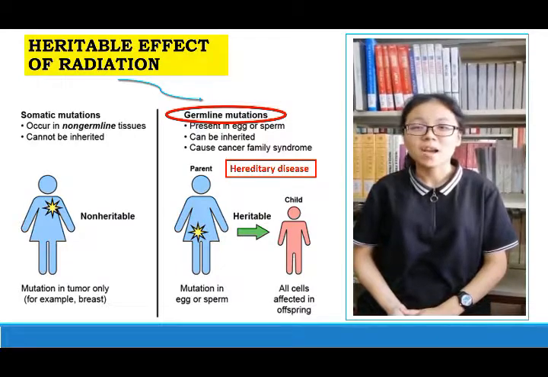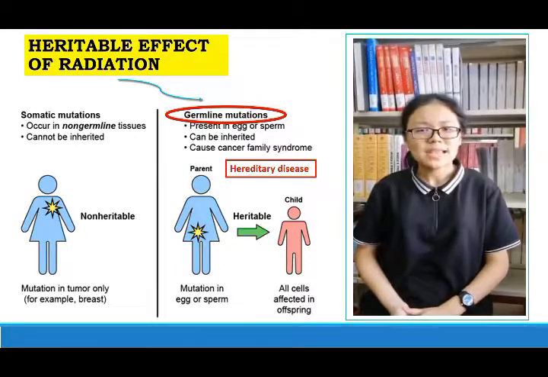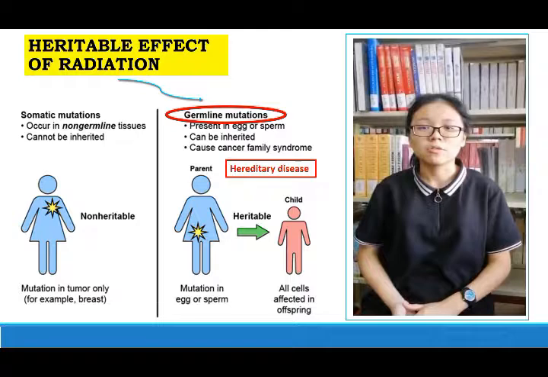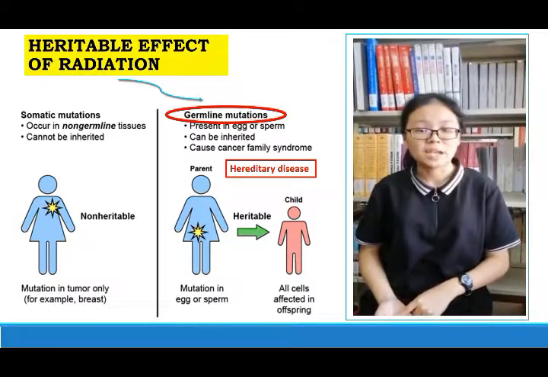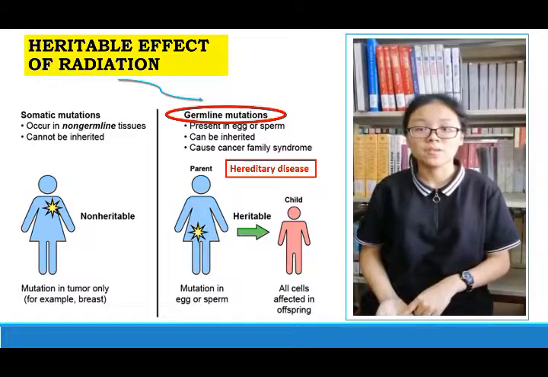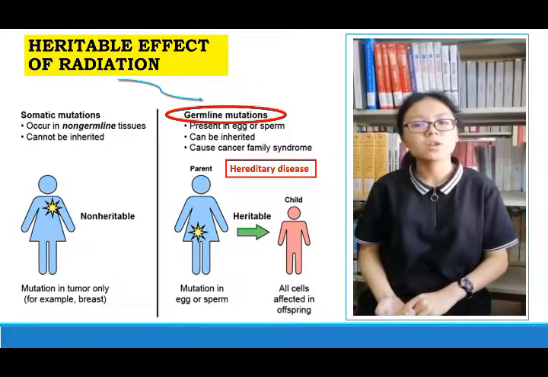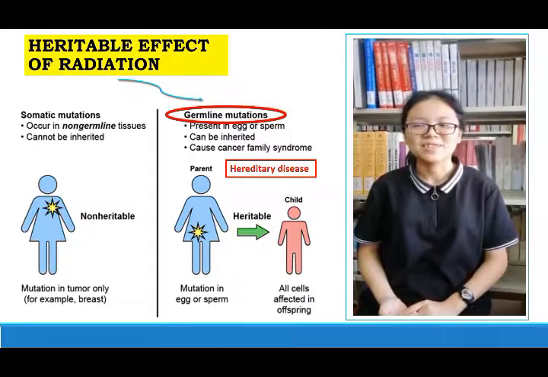So when we talk about the hereditary effect, it is always associated with a mutation in the germ cells of the parents, which is transmitted to the progeny, and finally leads to a genetic disease that can affect the generation. So it's quite different from a mutation that occurs in a somatic cell, which will induce cancer.